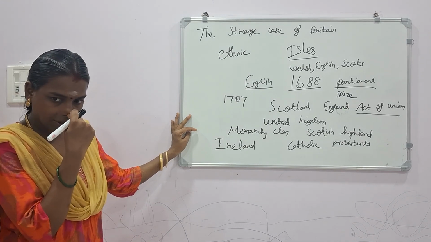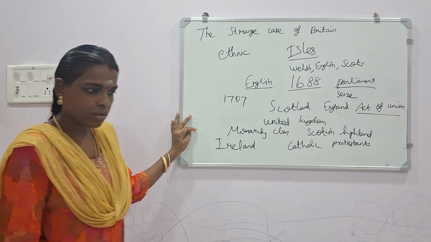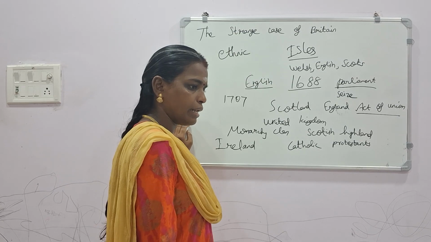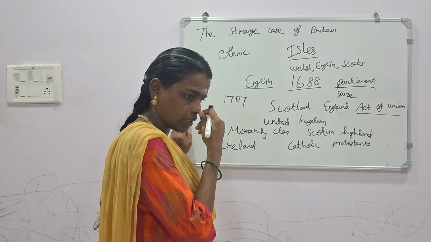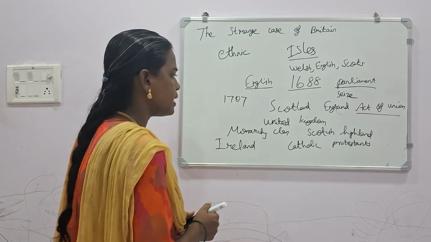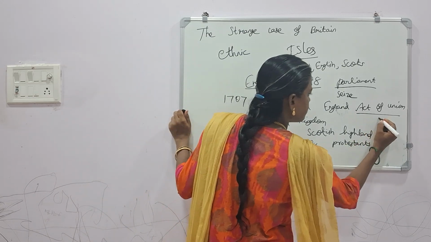And the next thing is, finally, they did a revolt. They did a revolt in the year 1799.